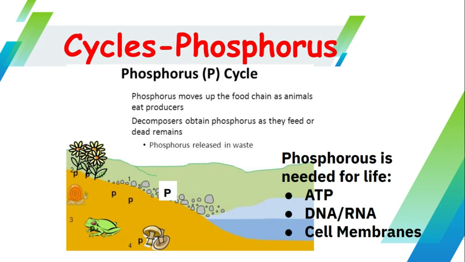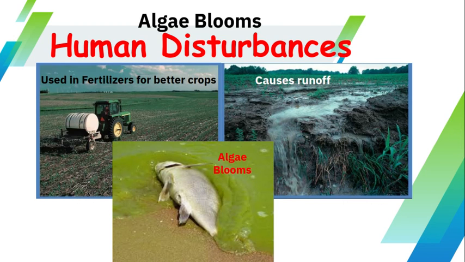Animals in the food chain, the first element of the food chain in this picture would be the snail. Snails eat the plants, frogs eat the snails. Frogs die, they get decomposed by fungi like mushrooms, and it goes back into the soil. There are also human sources of phosphorus in the soil, and that would be in the form of fertilizers used by farmers.